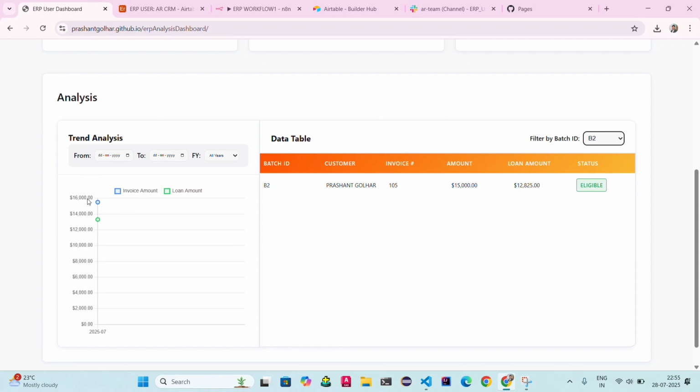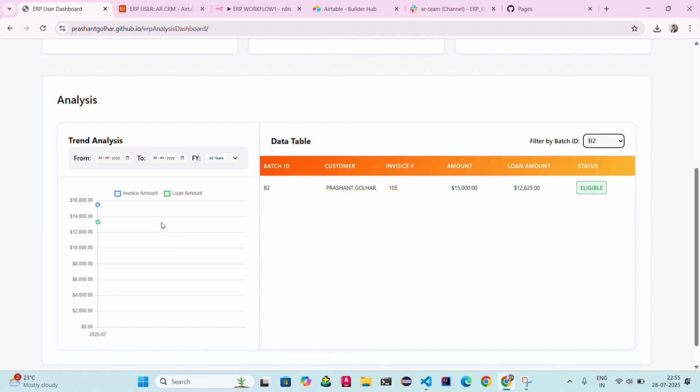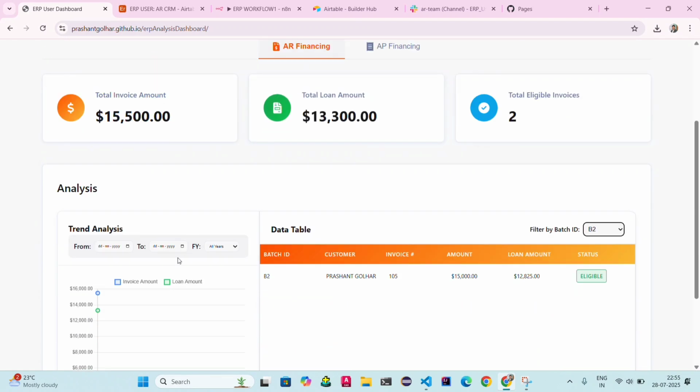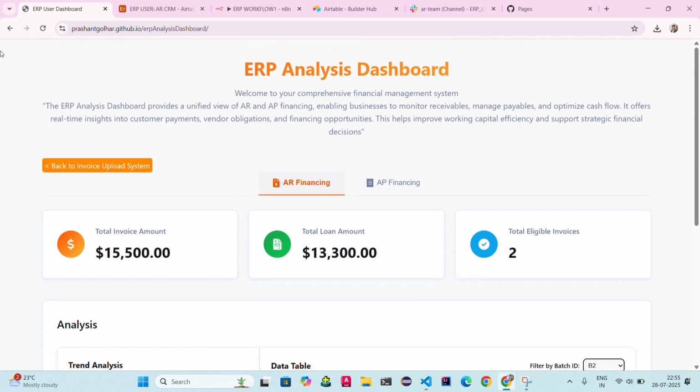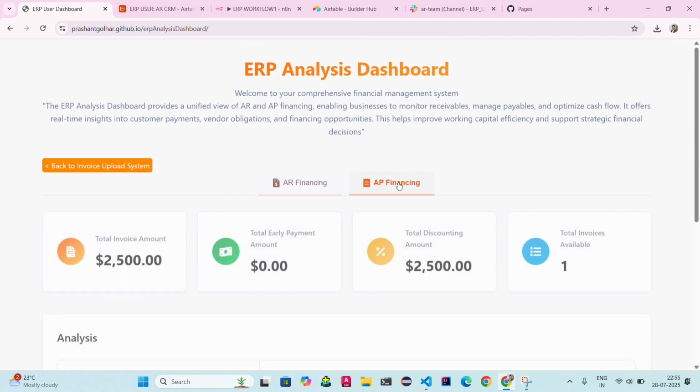And trend analysis is also in action. You can see for the month of July 2025, the loan amount is 13,300 and the total amount is 15,500. The blue block indicates the invoice amount, and the green block indicates the loan amount. This is for the AR financing. Now we go on to the AP financing.